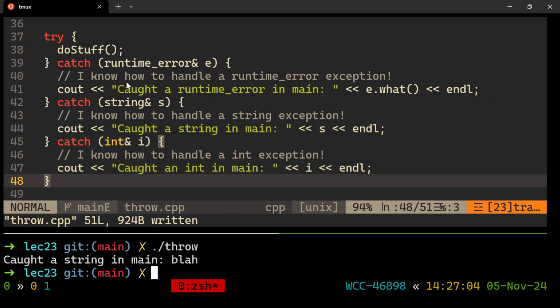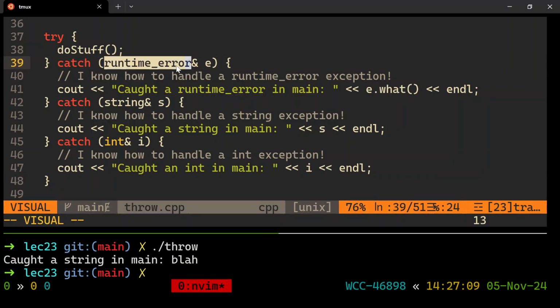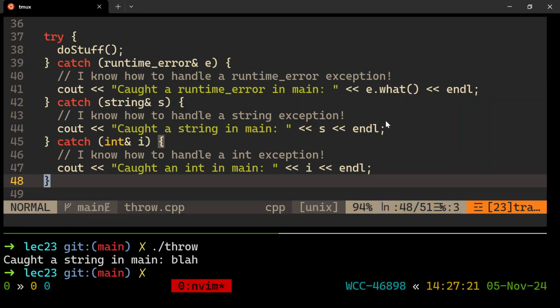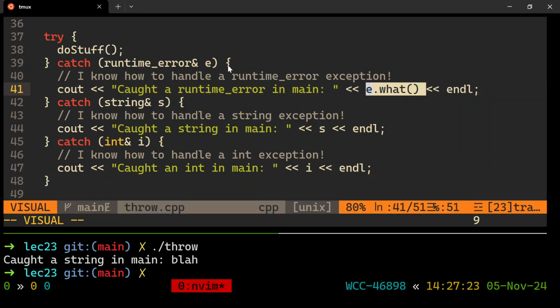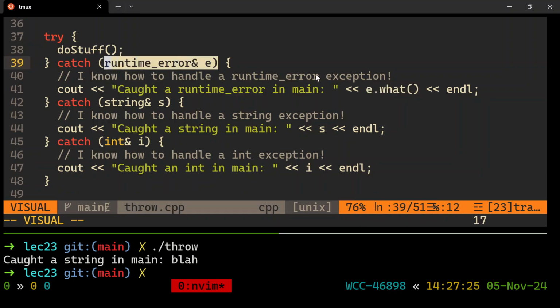Yes. Because runtime error is the class, and there's a method inside of every runtime error object called what. There's no method on strings called .what, and there's no methods at all on it. No, it's just like I know that this is inside of a runtime error. A runtime error is an object, just like a vector, so it has methods on it, and one of them is called what.